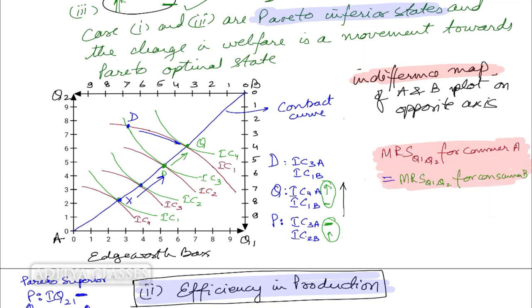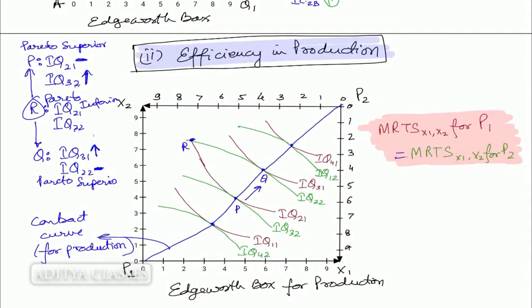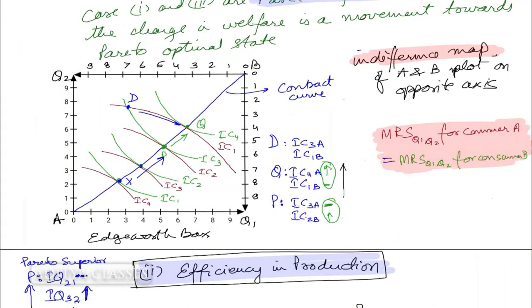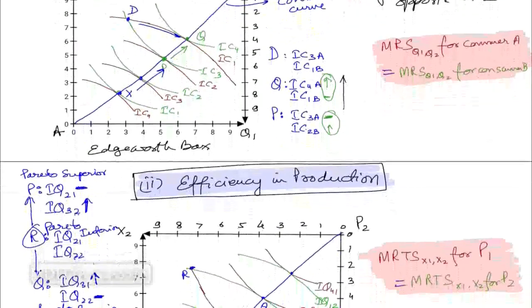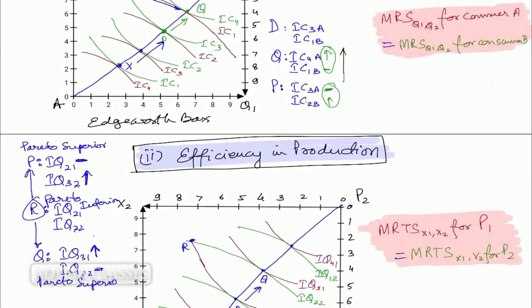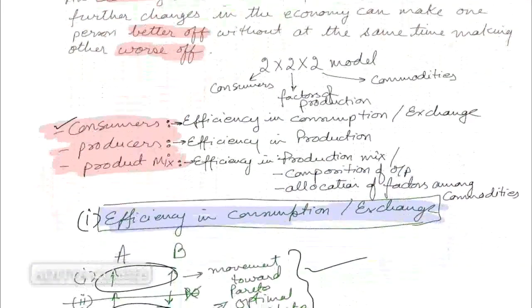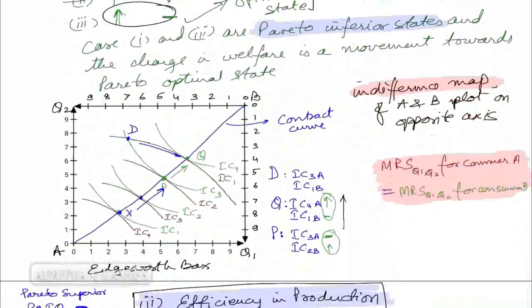Right? So these are our two essential conditions. MRTS of P1 should be equal to P2. MRS of A should be equal to B. Marginal rate of substitution, marginal rate of technical substitution. Now is the third case of product mix, that is efficiency in production mix or efficiency in composition of output or efficiency in allocation of factors among commodities. Let us start with our third case.